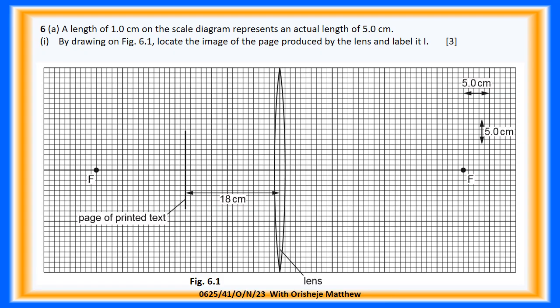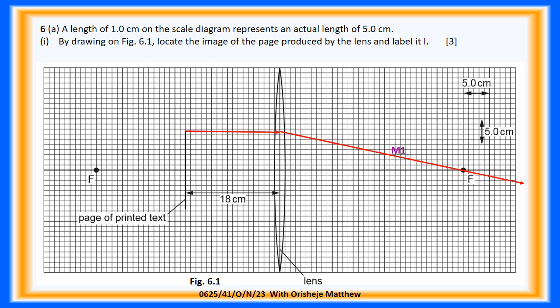Question 6a. A length of 1 centimeter on the scale diagram represents an actual length of 5.0 centimeters. Question 6a.1. By drawing on figure 6.1, locate the image of the page produced by the lens and label it I. For 3 marks. Answer: from the top of the text, the red ray of light parallel to the principal axis is refracted by the lens and passes through the focus F to the right.